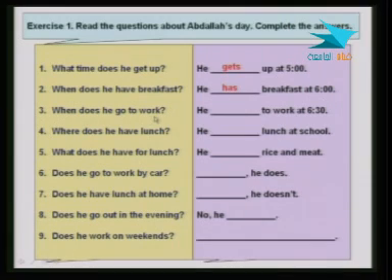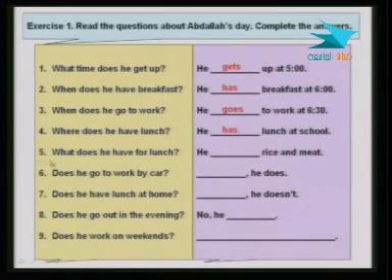Question 3. When does he go to work? When does he go? And then again here we need a verb. He goes to work at 6:30. Number 4. Where does he have lunch? Again, here we need the verb have, but we need the correct form when the subject is the pronoun he, so it has to be has. He has lunch at school. Of course, at school or at a cafeteria in school, because I don't have space, you can just say at school.